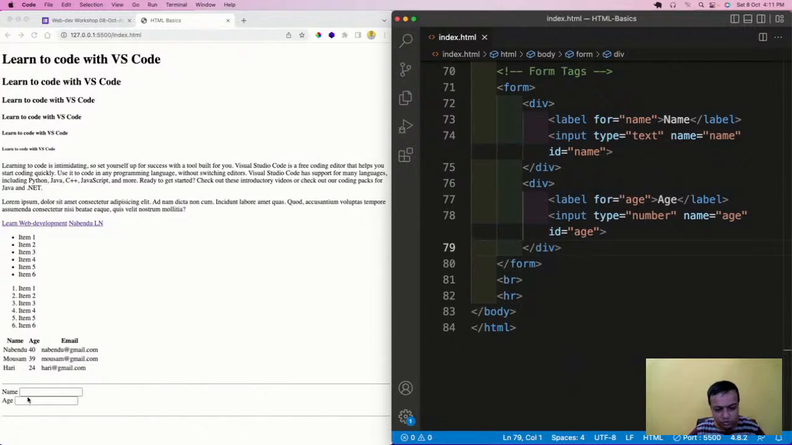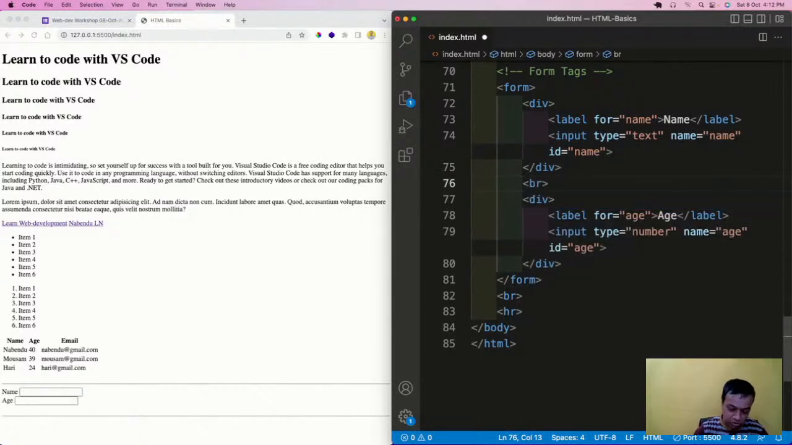But these are still very close, and we're not learning CSS right now. So I want to have some space, and we know how to add a space. We can add a space with a BR tag, break row. The space will be added. Name and age is there. Now let us learn all the important inputs in HTML.